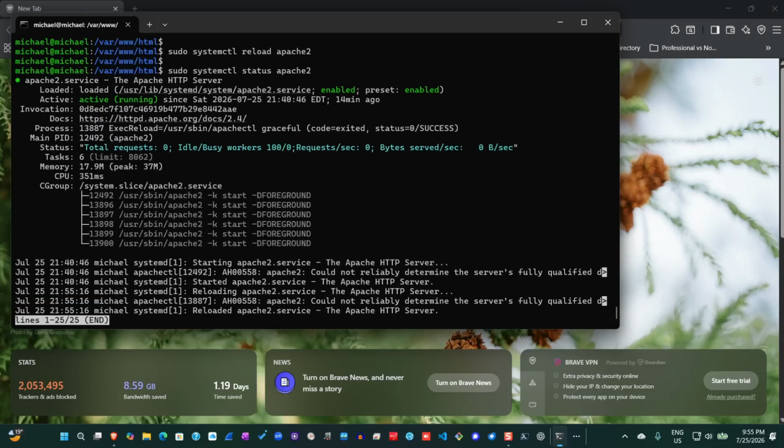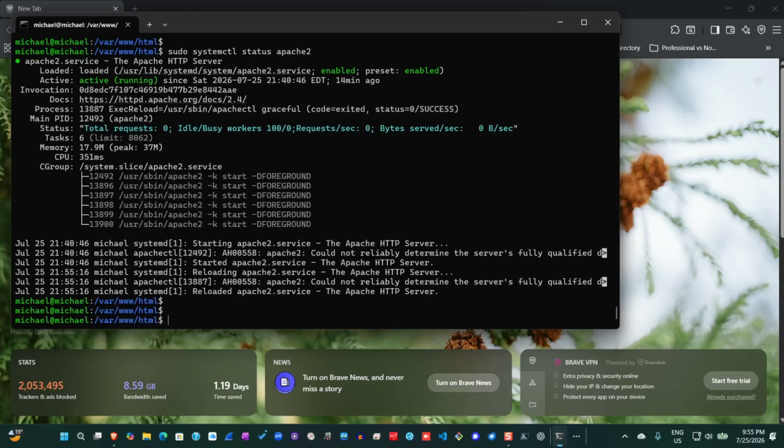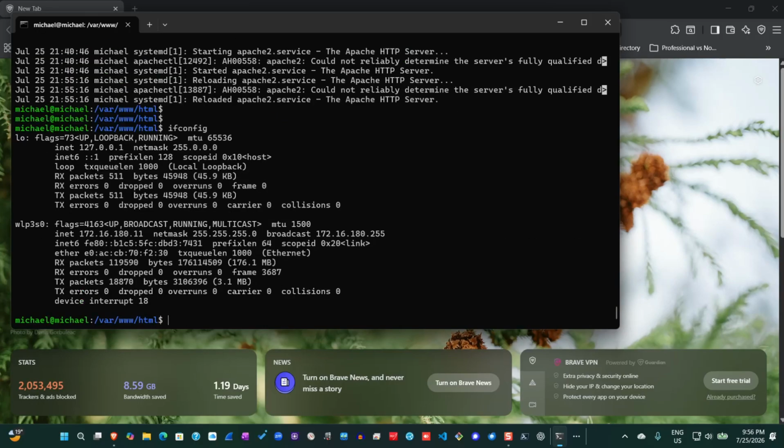So Apache is actively running and it has been enabled. So it's all good to go. At this point, what I will do is access the osTicket web user interface. To do that, we have to identify the IP address of the server. I will do that by typing ifconfig. It's going to give me the IP address of the server, which is 172.16.180.11.